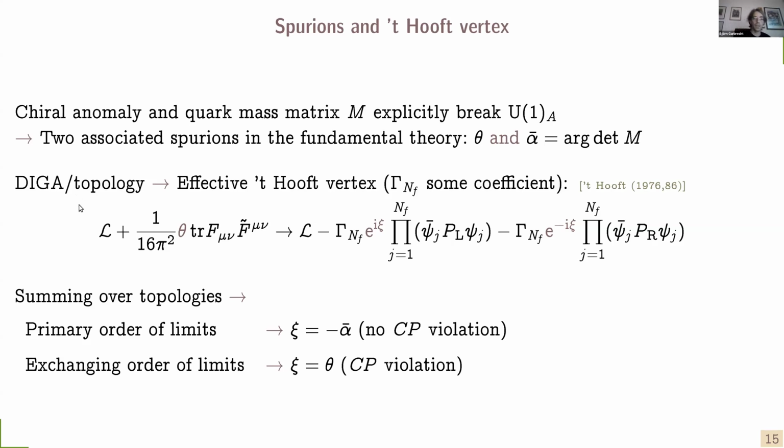Now, in the dilute instanton gas approximation, we can actually calculate what this is. And so we sum over the topologies, and in the primary order of limits, we find that psi equals minus alpha bar. And in the exchanged order of limits, we find that psi equals theta. And both outcomes are consistent with the spurion analysis. And therefore, the spurion analysis does not tell us whether the effective theory has to conserve or violate CP, but we really have to go to the underlying level to understand this.